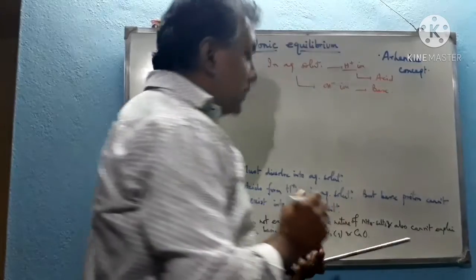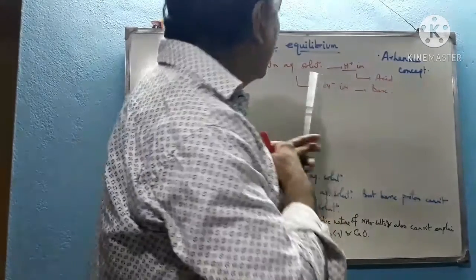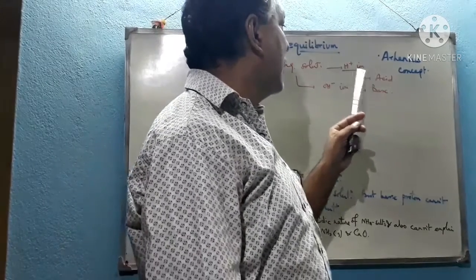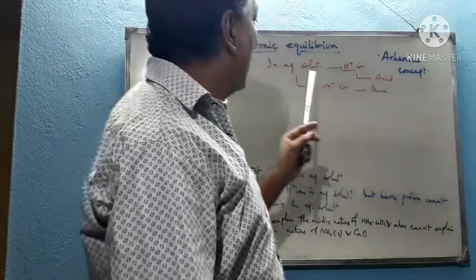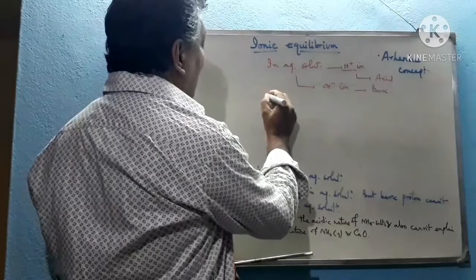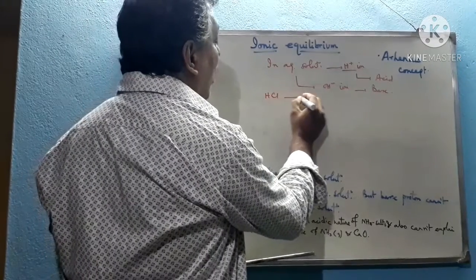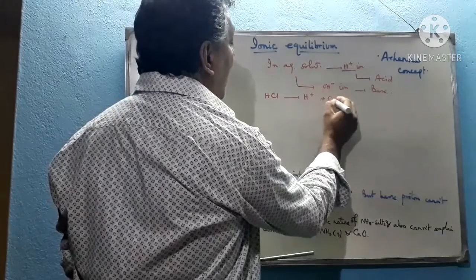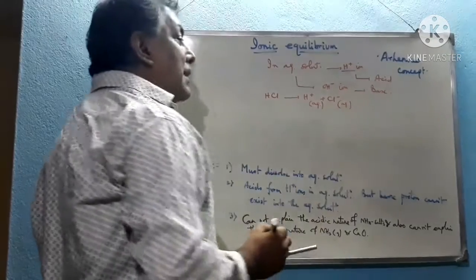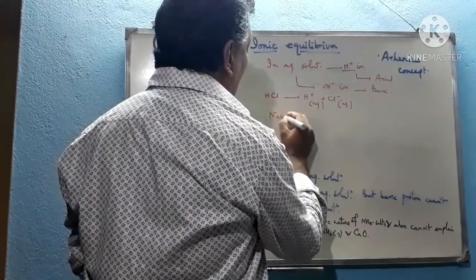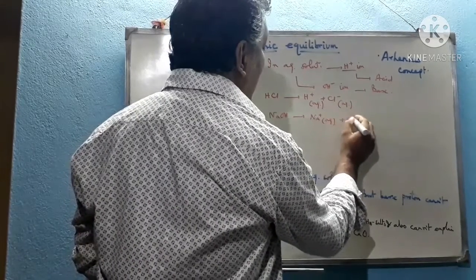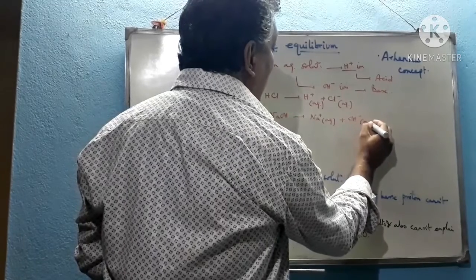This is the basic concept of acid and base. If a compound donates H plus ion, forming H plus in its aqueous solution, it is known as an acid. If it forms OH minus ion, then it is a base. Like HCl, because we know that it dissociates into ions to form H plus and Cl minus in its aqueous solution, we can say that HCl is an acid. Again, NaOH, sodium hydroxide, in its aqueous solution forms Na plus and OH minus, as it forms OH minus ion in its aqueous solution.